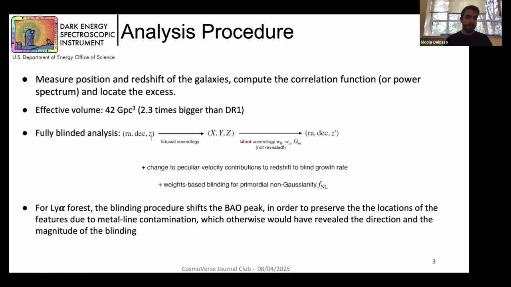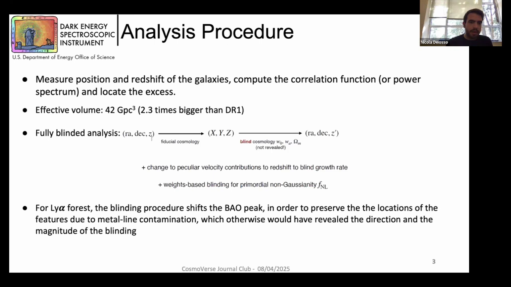in a blinded way, in order to avoid confirmation bias during the analysis and during all the validation tests. We modified at catalog level the redshift, the peculiar velocity contribution to redshift, and we also added weights in order to blind expansion rate, growth of structure, and primordial non-Gaussianities.